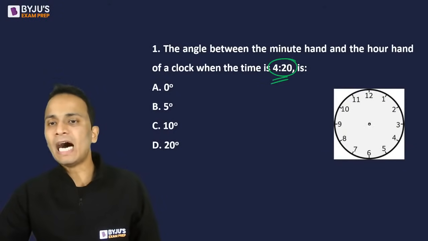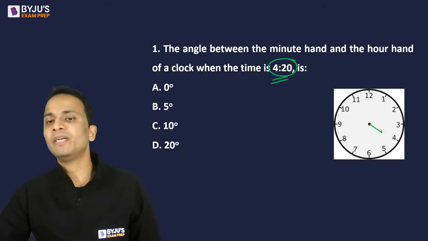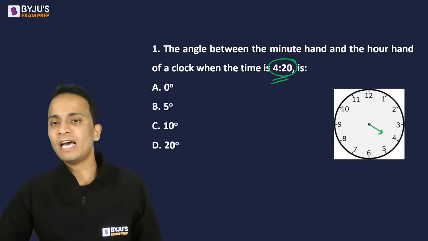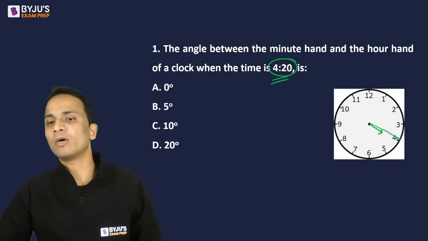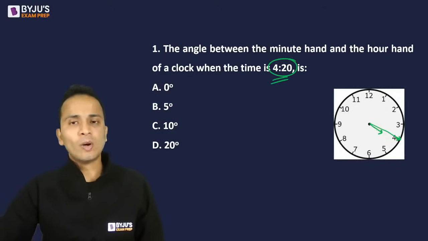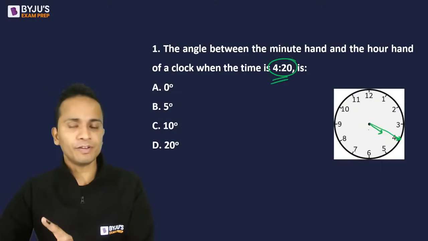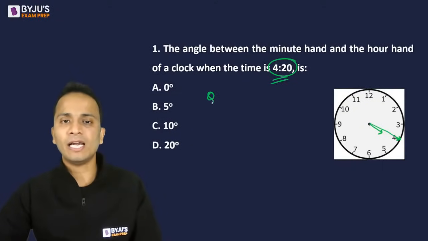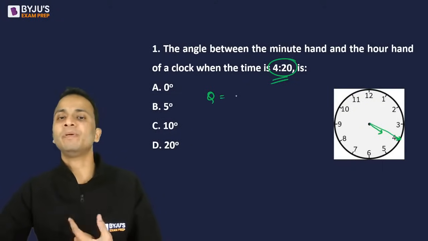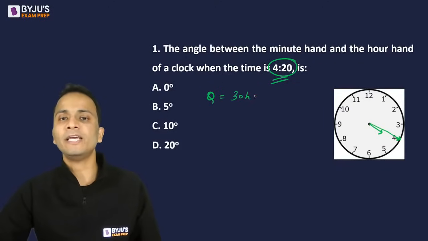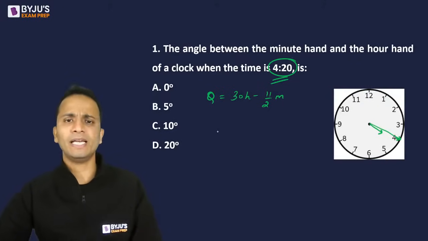At 4:20 the hour hand will be somewhere between 4 and 5, and the minute hand will be exactly at 4, okay? So I can say that the minute hand is before the hour hand. In the figure, the minute hand is before the hour hand, so in the formula, the minute hand should be after the hour hand. So use the formula 30h minus 11 by 2 m and you will get the answer.